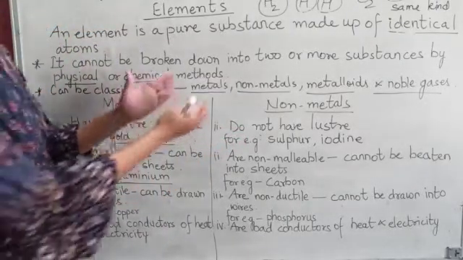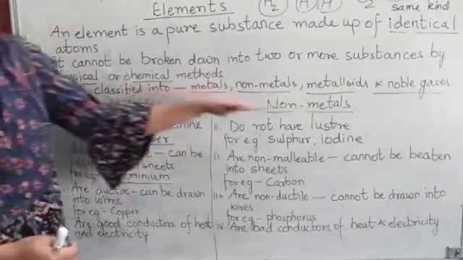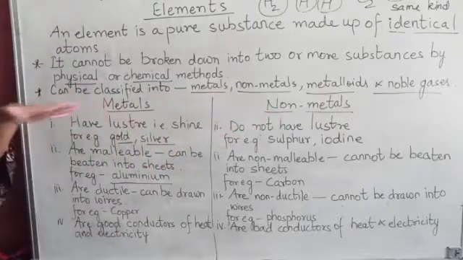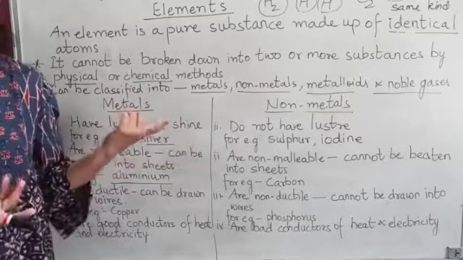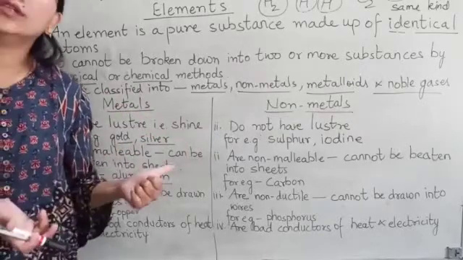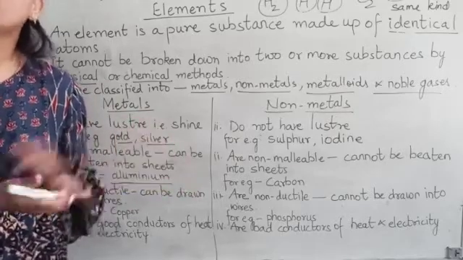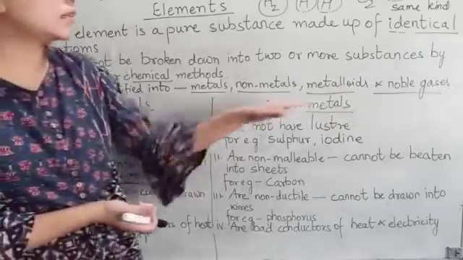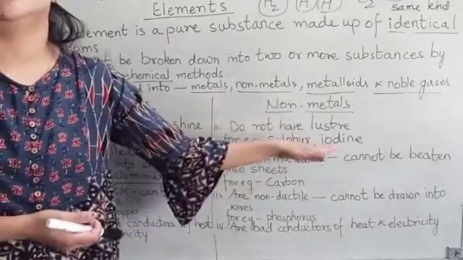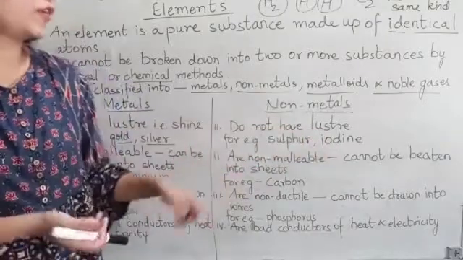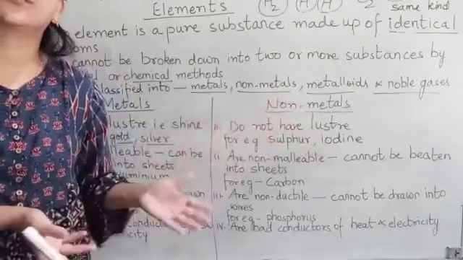Now let us study about metals and non-metals. Metals are the elements that have luster. Luster means shine. For example, gold, silver, even copper, they have shine. And non-metals are the elements that do not have luster. That means they do not have shine. For example, sulfur, iodine, phosphorus, carbon, etc.